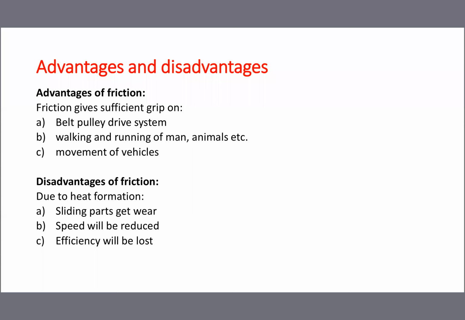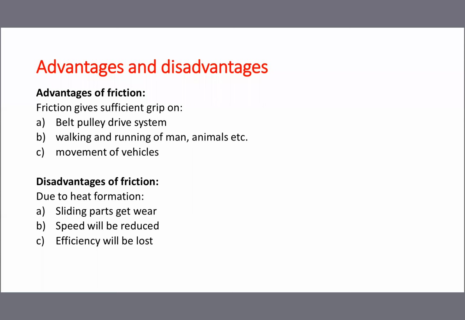So normally when the motor is switched on, the motor will rotate and the shaft will rotate. On the shaft we mount a pulley, and the pulley will rotate. By means of a belt, we transmit the motion and power to the machine pulley. That's a belt pulley drive system.